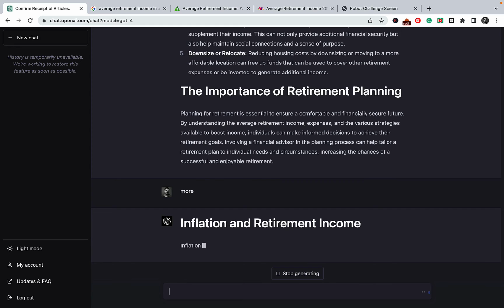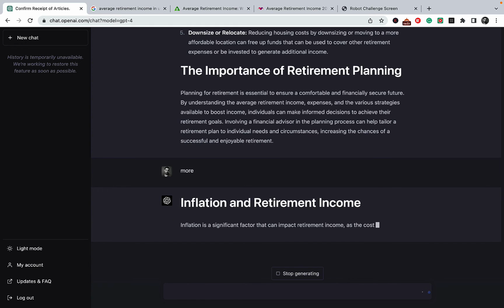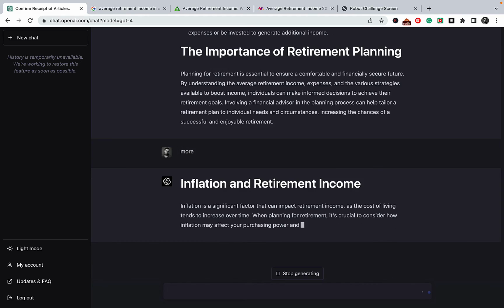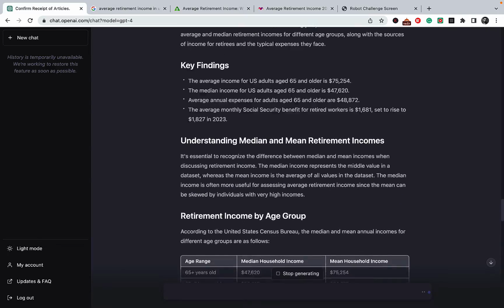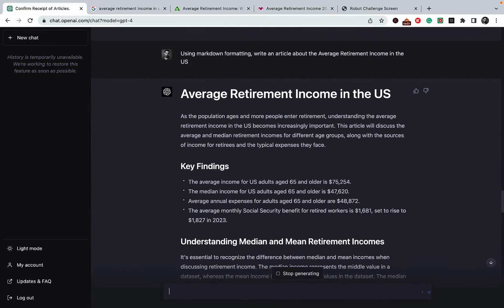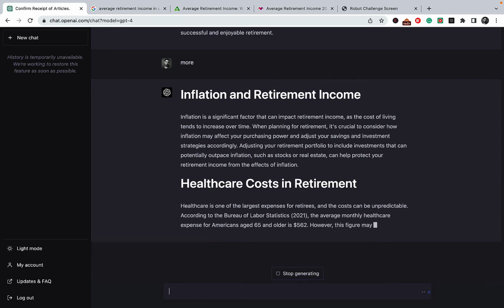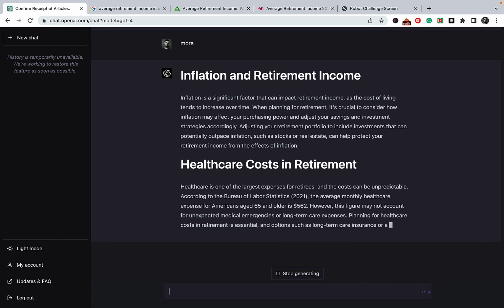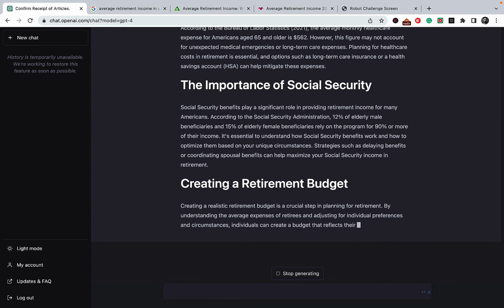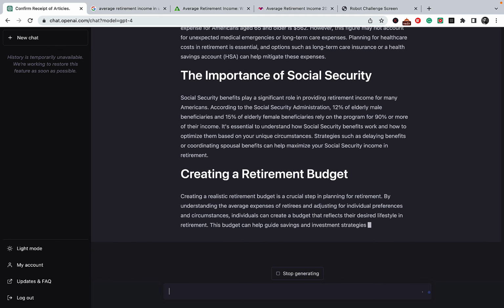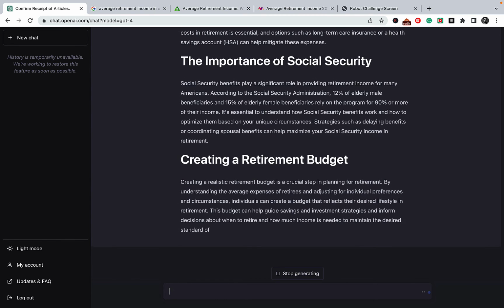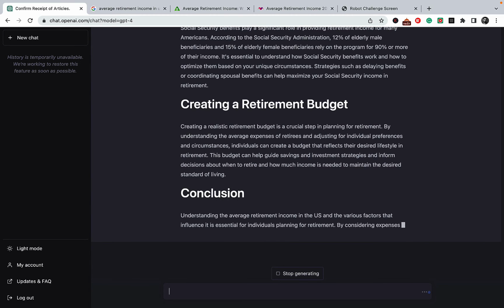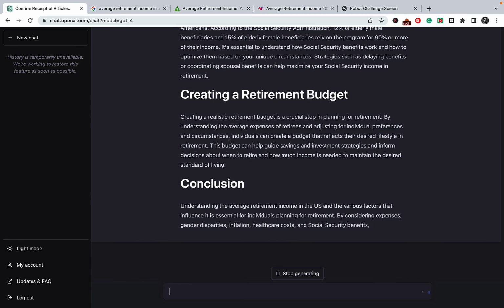So let's just assume that, well, I don't want to leave it hanging, so I want to check the word count, but I still see that ChatGPT is not finished with the article because we don't see any conclusions here. And this is shaping up to be like an amazing article, actually. And if it doesn't finish this time around, I'll just count the word count as is. And it looks like GPT-4 wants to keep going today. I couldn't access GPT-4 for days now. And this is another reason I like playgrounds. Oh, it's concluding. Nice.